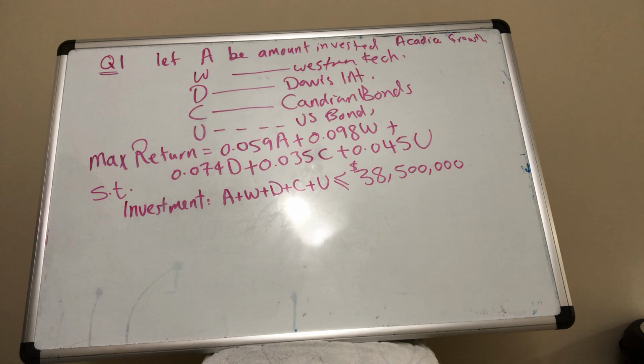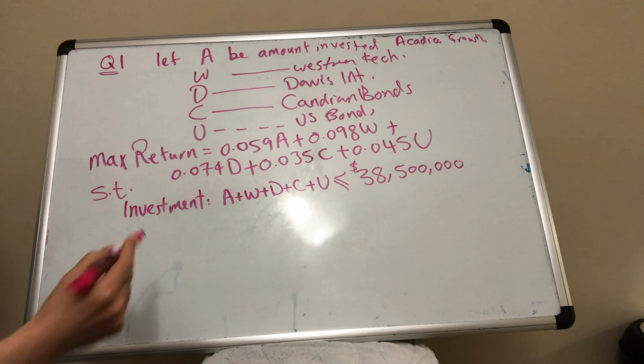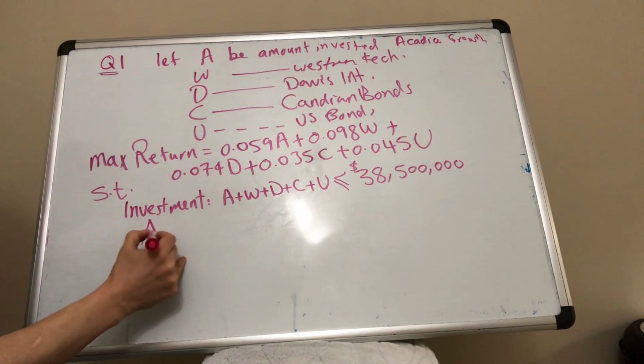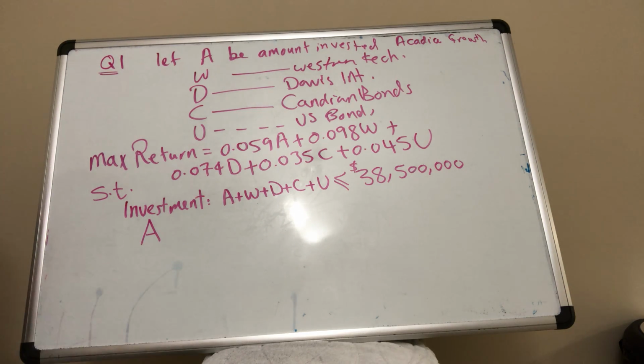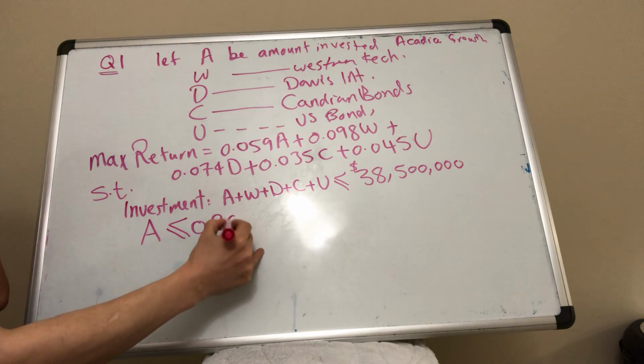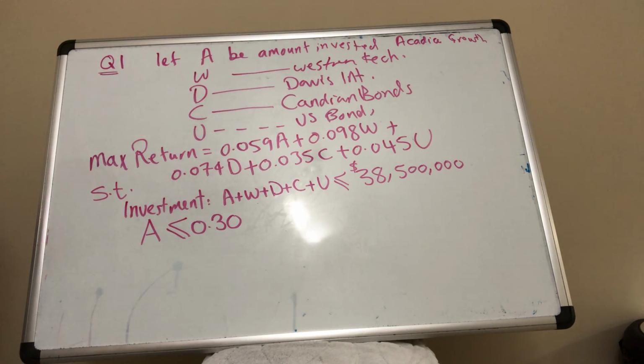Now in point form, we read number 2. At most 30% of the funds should be in Acadia. So what's invested in A should be at most 30% of the total investment.